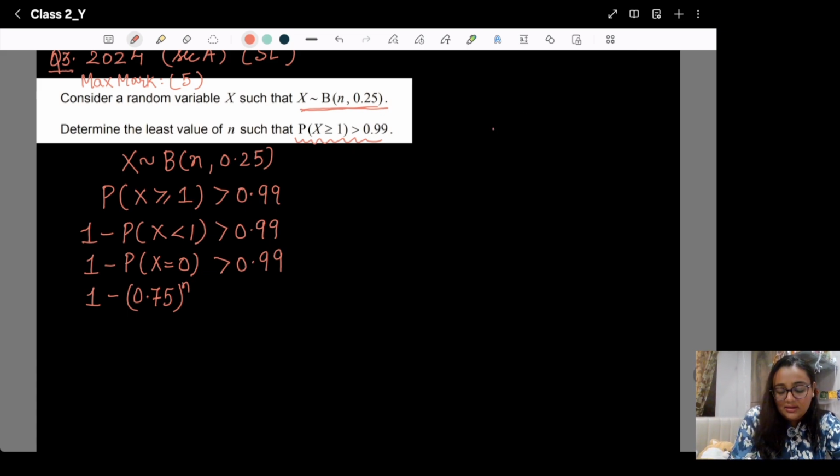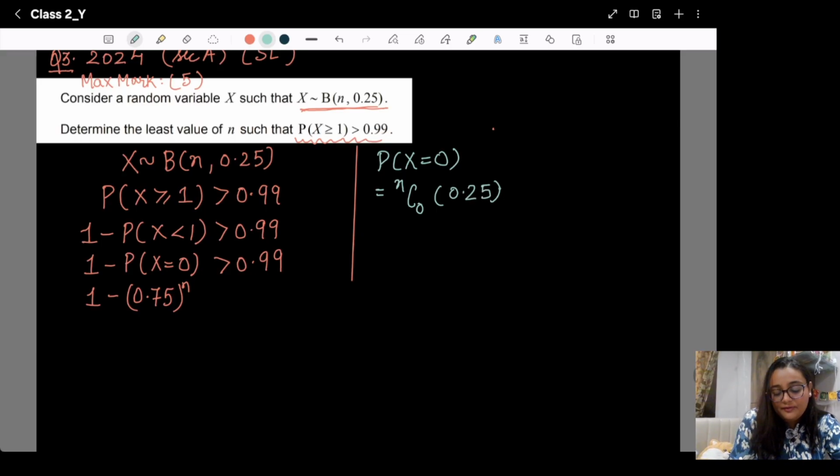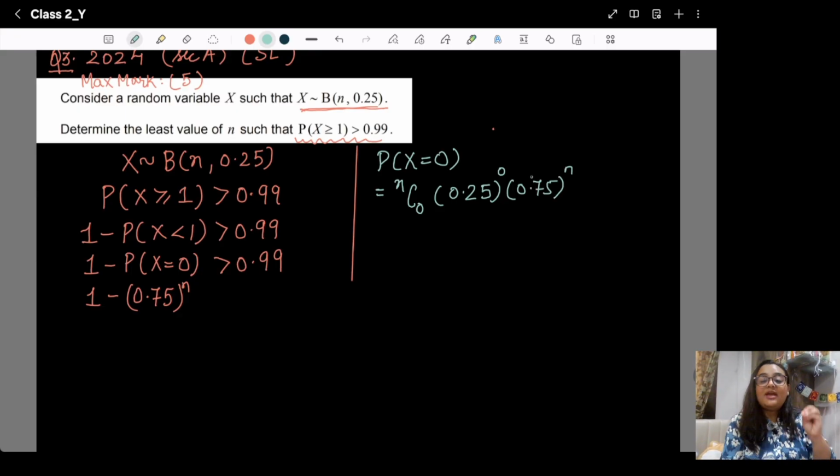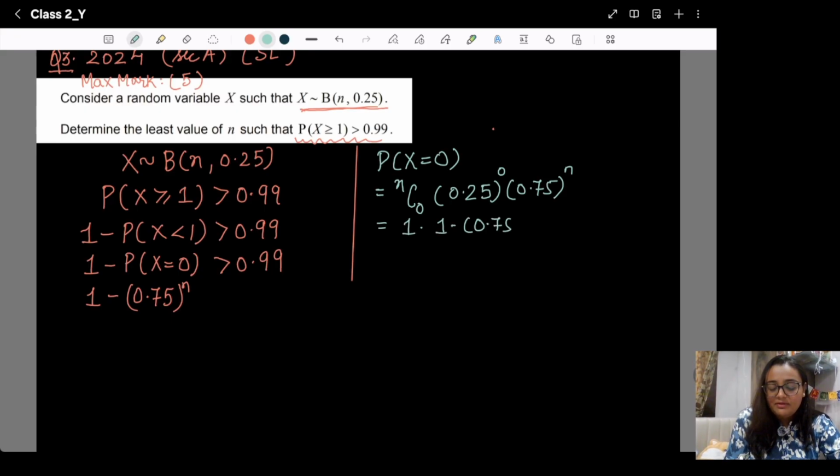If you take probability X is equal to 0, what will you write? You will write NC0, P is 0.25 raised to power 0, because we are getting no success, and 0.75 raised to power N, because out of N trials we are getting failure N times only. So NC0 is 1, this is also 1, so the remaining part is 0.75 raised to N. That's why I have written directly that probability X is equal to 0 is nothing but 0.75 raised to power N.